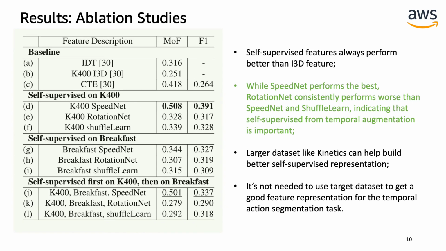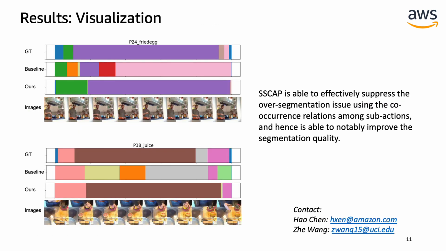We also run ablations on the self-supervised learning method. In the highlight, we find that while SpeedNet performs the best, RotationNet consistently performs worse than SpeedNet and Shuffle Learn, indicating that self-supervision from temporal augmentation is important for the action segmentation task. Finally, we show some visualization results. We can see SSCAP is able to effectively suppress the over-segmenting issue using the co-occurrence of the subactions and notably improve the segmentation quality.